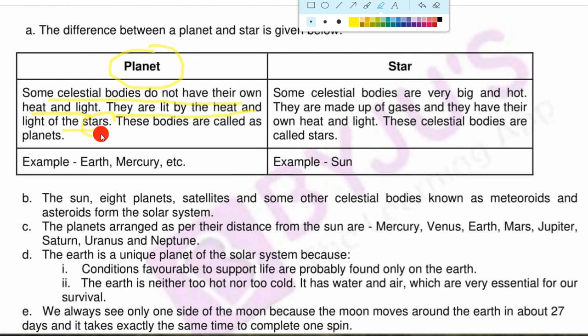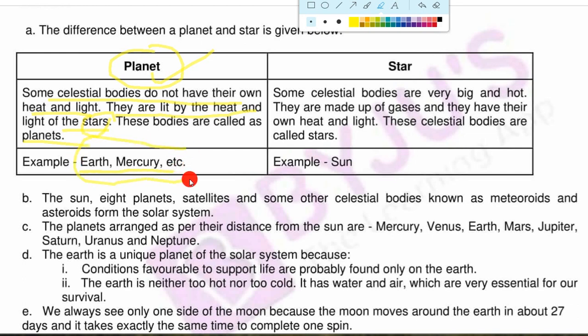These bodies are called planets. These celestial bodies which take light and heat from the stars are called planets. Examples are Mercury, Earth, Venus, Mars. We have 8 planets. You can write any of them. So this is your example of a planet.